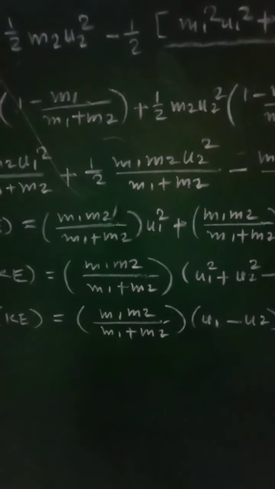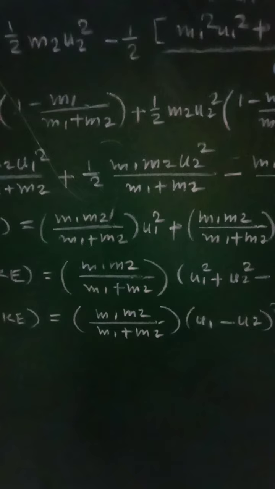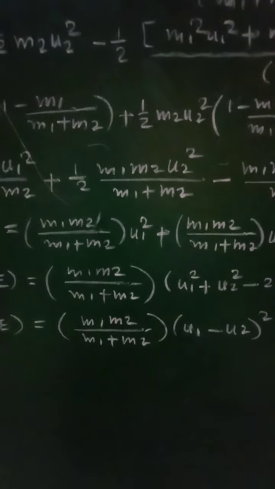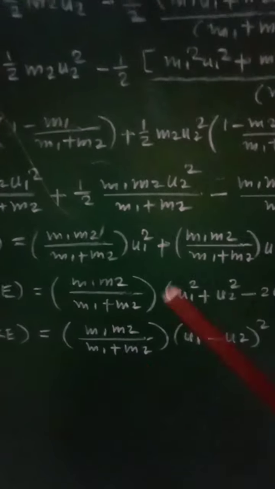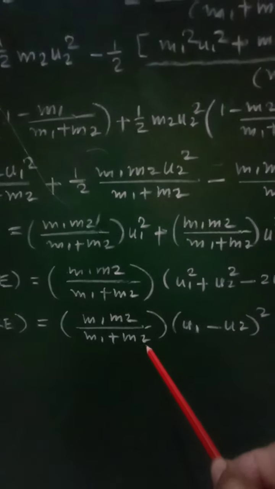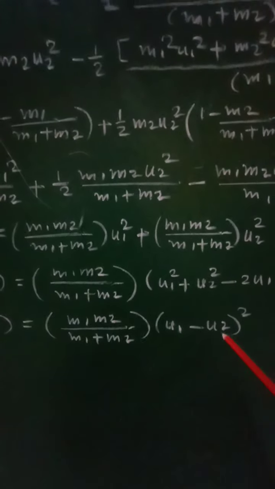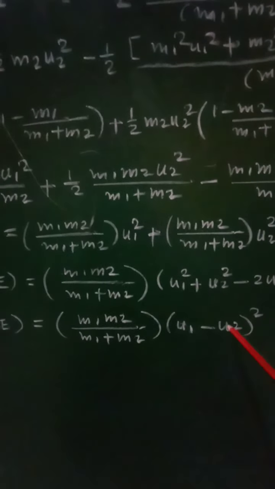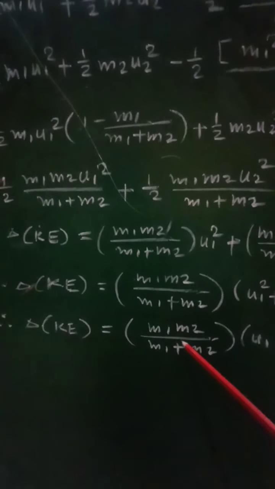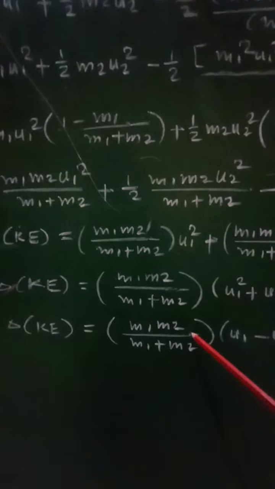Therefore we can say that there is net loss of kinetic energy during this perfectly inelastic head-on collision. So this equation, delta Ke equal to m1 m2 upon m1 plus m2 into (u1 minus u2) whole square, will represent the loss in kinetic energy during perfectly inelastic head-on collision.